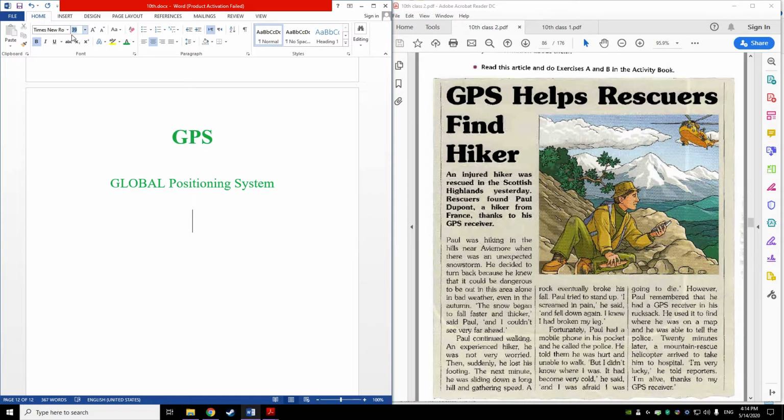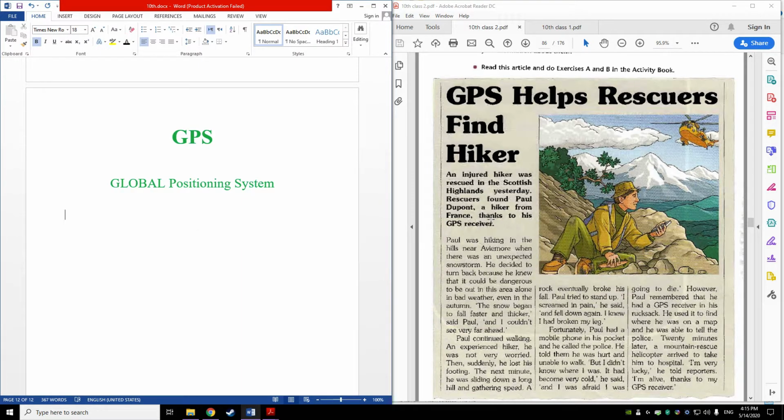Now I'll start reading the text here, and then we can move on to any difficult words. GPS helps rescuers find hiker. A hiker is someone who goes on a long walk, especially climbing mountains while walking. An injured hiker was rescued in the Scottish Highlands yesterday. Rescuers found Paul Dupont, a hiker from France, thanks to his GPS receiver. So the reason why they found him is the GPS receiver.